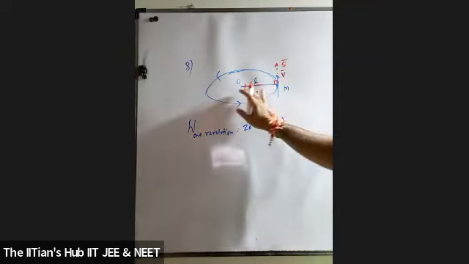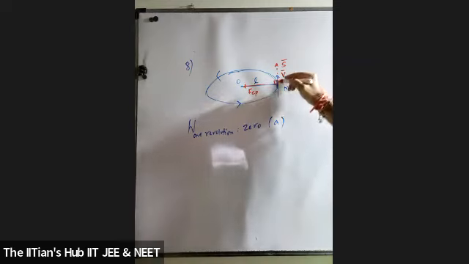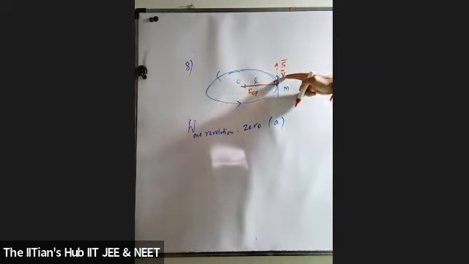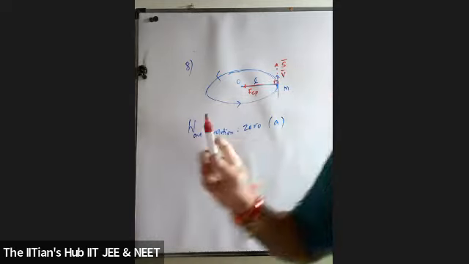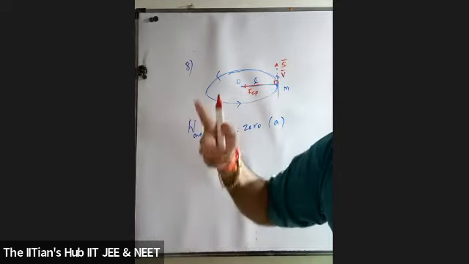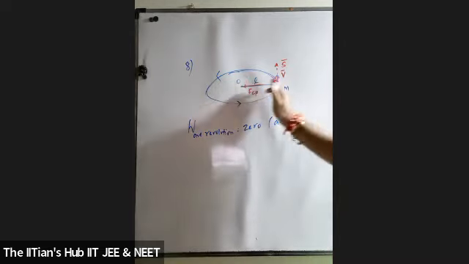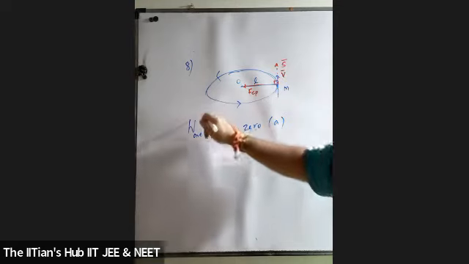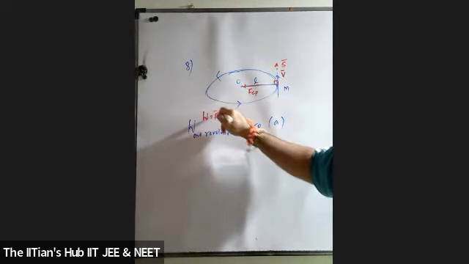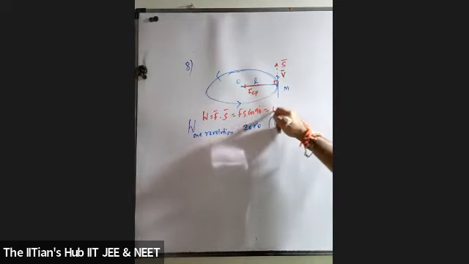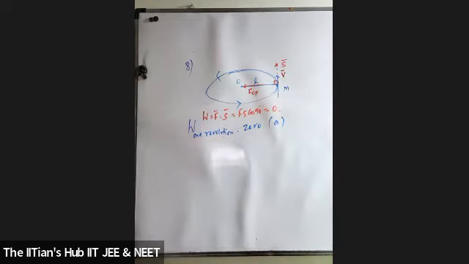So look, the centripetal force is directed from the particle towards the center, and the displacement is always tangential. Students, the direction of displacement is the direction of velocity. Displacement of the body is in the direction of the velocity. If I am moving a body in a horizontal plane and I cut the string, how exactly is the body going to go? Tangentially. So displacement is in one direction, force is in another, and the angle between them is 90. What is work done? F dot S. So it's F S cos 90. Agreed? So the answer will be 0.